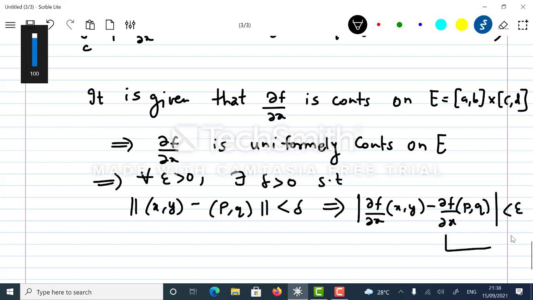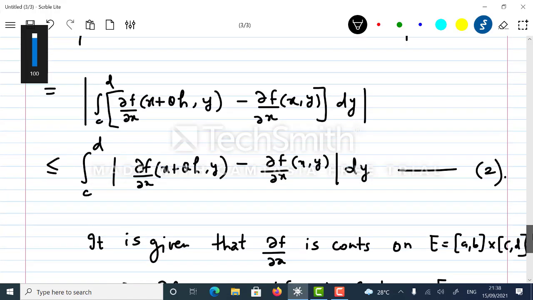Let's call this number 3. Am I able to apply 3 into?